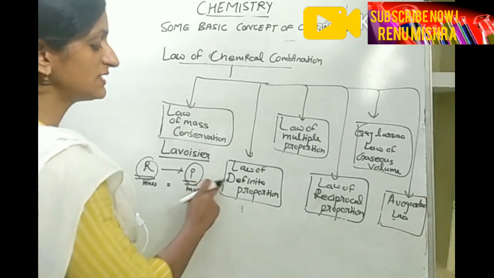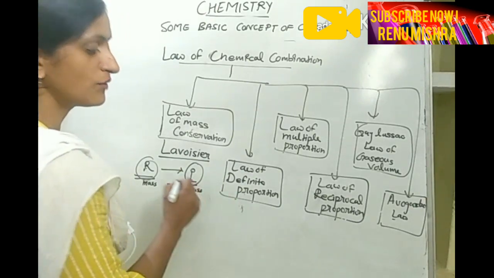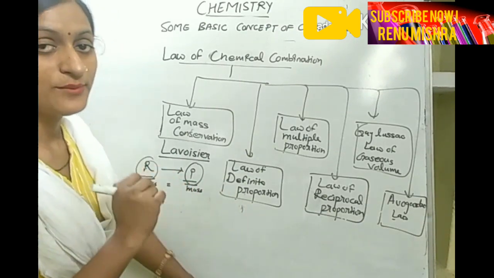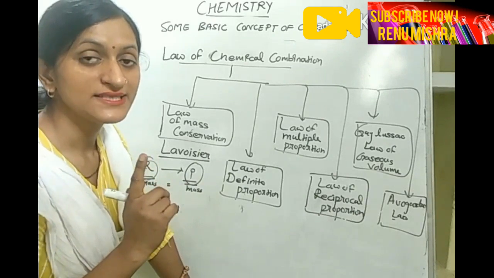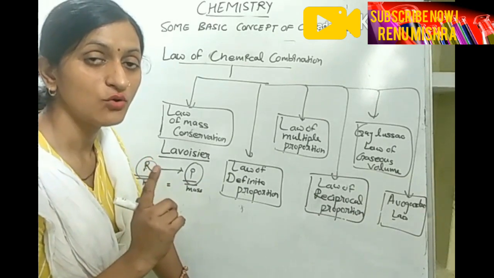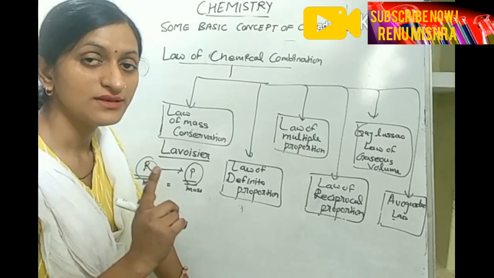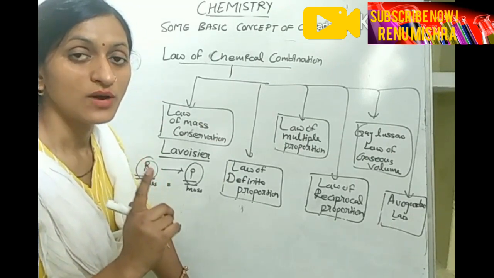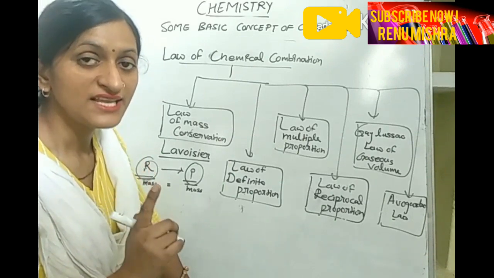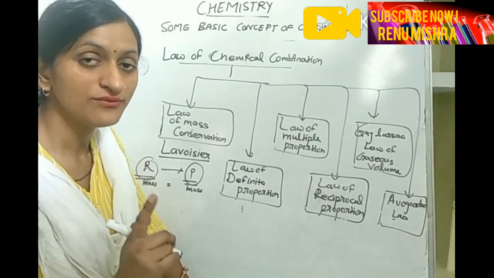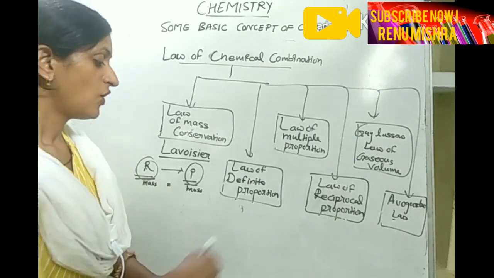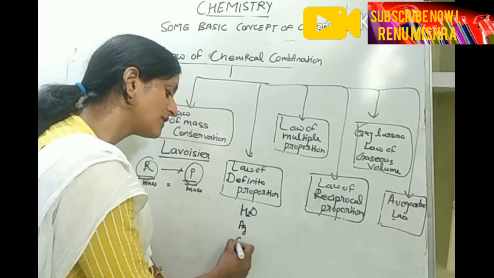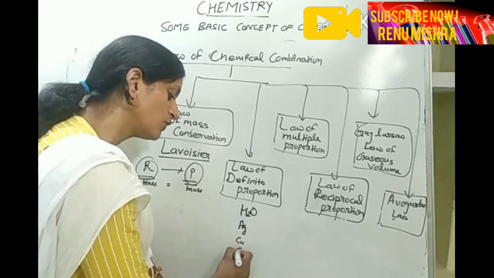Next one, the law of definite proportion. I told you this law for water. Do you remember? The formula of water will always be H2O. It is definite, it means it is fixed, it will not change. If you get water from any source, the formula will always be the same. Or for elements also we can say: silver, copper, gold.